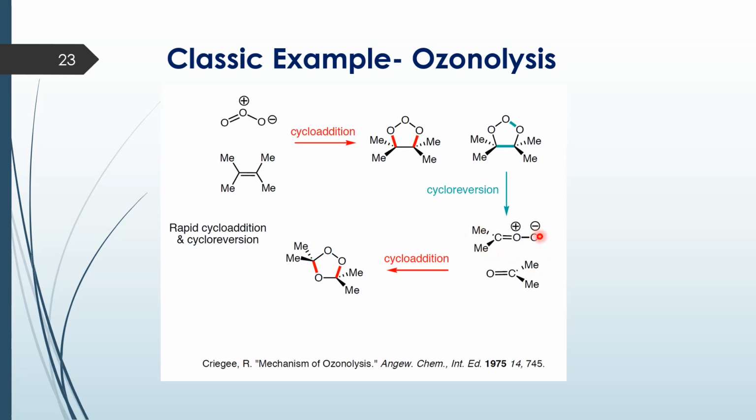This is again a dipole. I could have a positive charge here and a negative charge here. So this is also a dipole, and this dipole undergoes a 1,3 dipolar cycloaddition again. So basically, ozonolysis involves a series of rapid cycloaddition and cycloreversion reactions, finally giving rise to the carbonyl compounds.